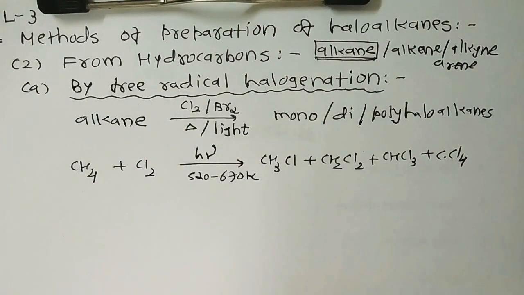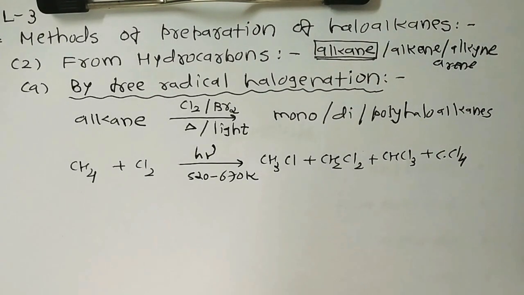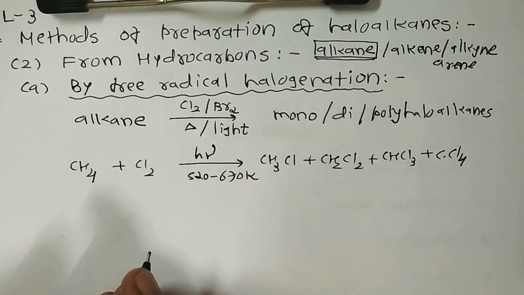But in the case of higher alkanes like propane and butane, monohalogenation, mind well, only gives a mixture of all the possible isomeric haloalkanes, because all types of hydrogen, whether primary, secondary or tertiary, are substituted by the halogen atom.